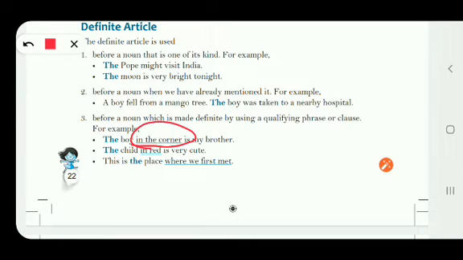So when a phrase or a clause is used after a noun, in that case before that particular noun we use the definite article. Or we can say the noun which is made definite by a qualifying phrase or clause, or we point out a particular noun by a phrase or a clause, before that we use the definite article the.